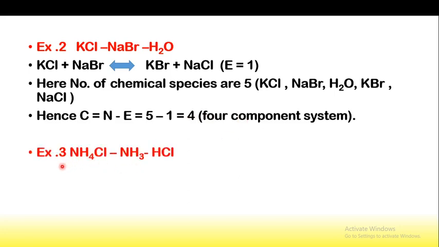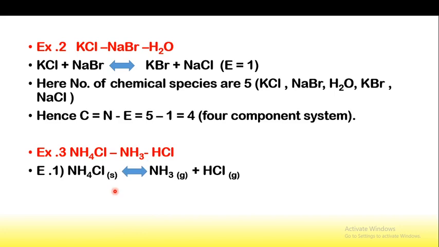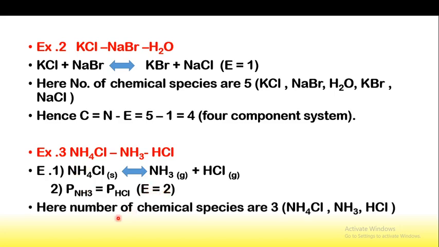The last, third example is the NH4Cl, NH3 and HCl system. Here two independent equations are given. The first is that solid NH4Cl gets converted into ammonia plus HCl, and the second independent equation is that the pressure of NH3 is equal to the pressure of HCl. Therefore E is equal to 2.